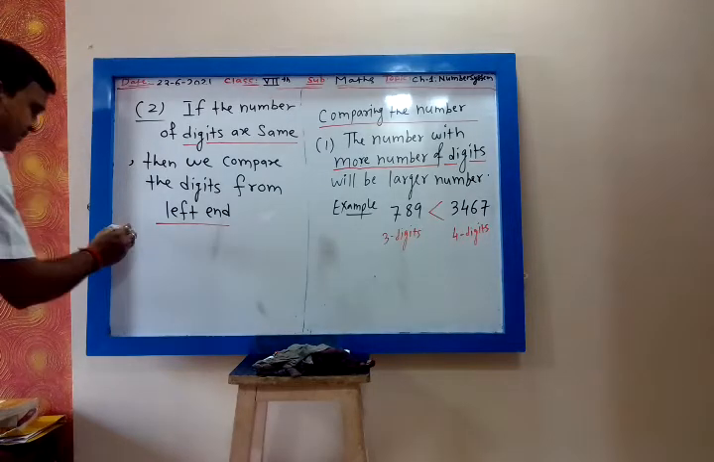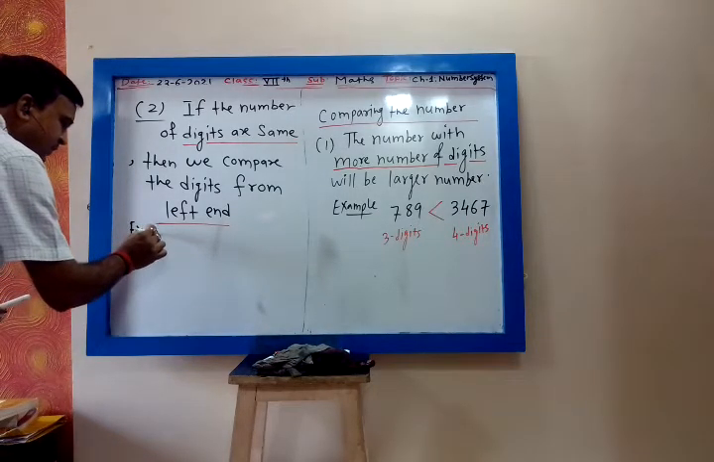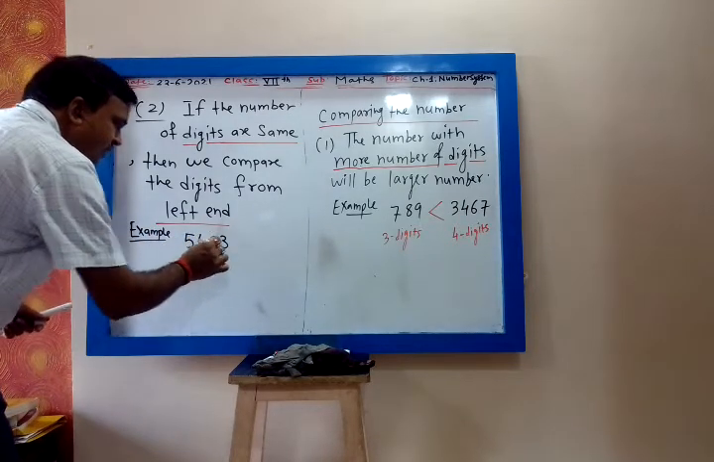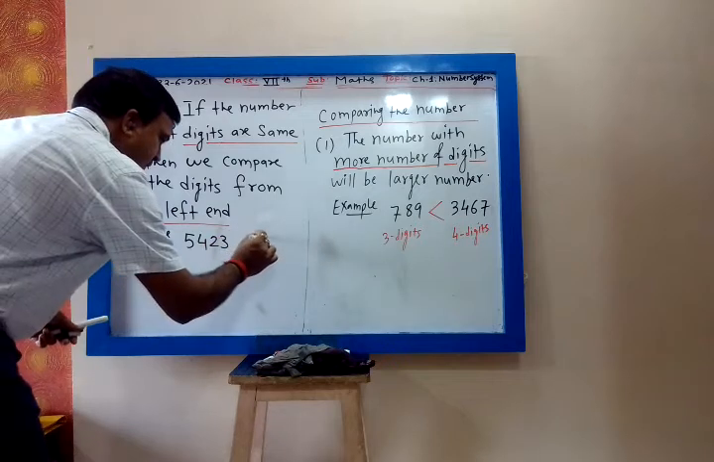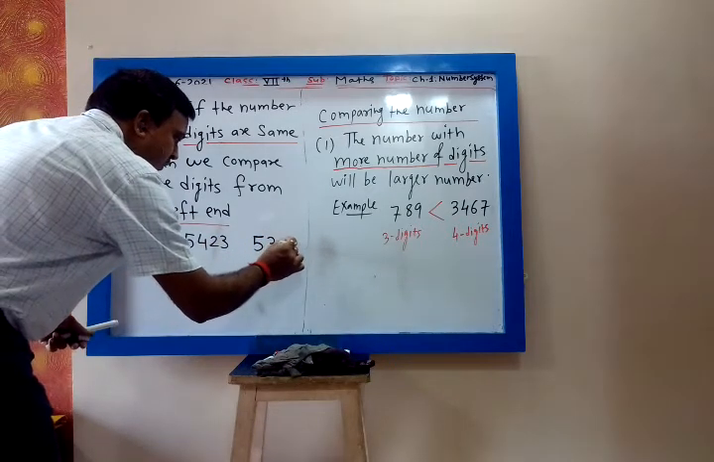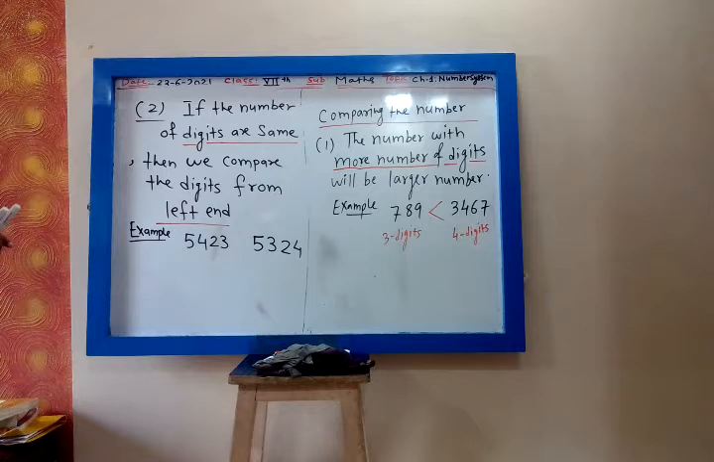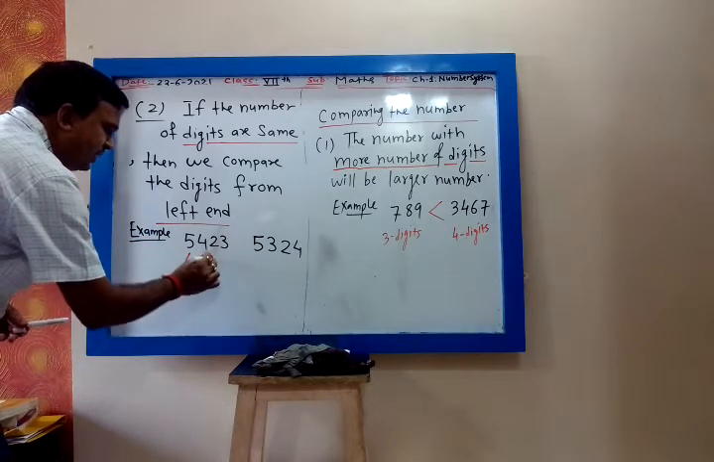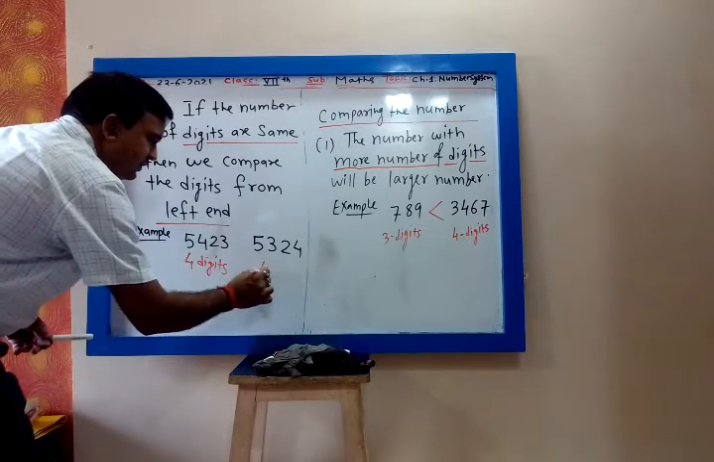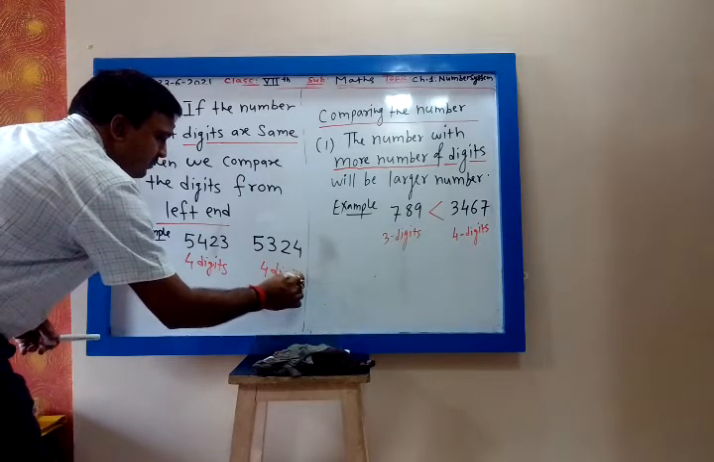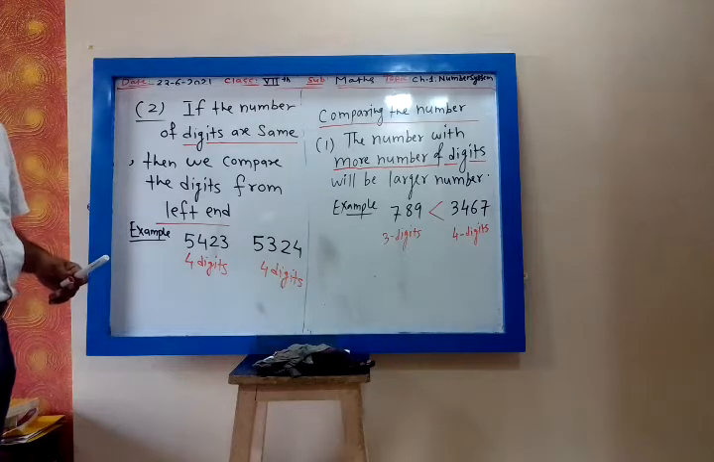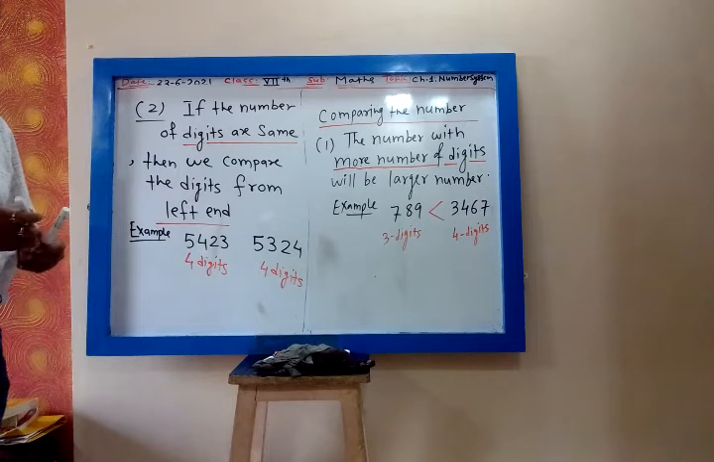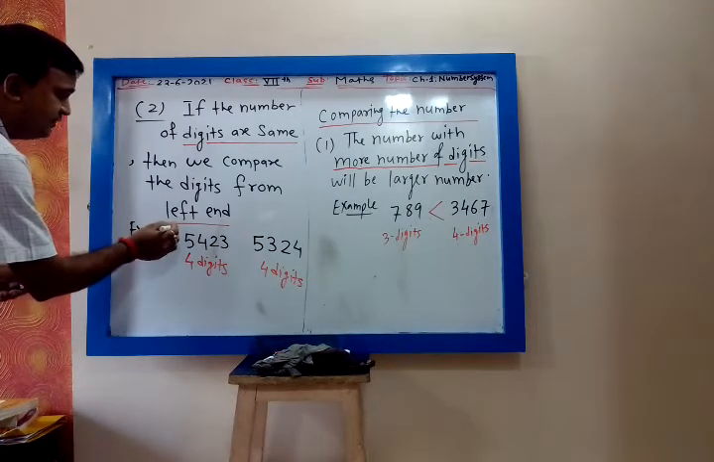Let us take one example. 5423, and another number is 5324. Now we have to decide which number is bigger. How many digits does this number have? 5423, 4 digits. Correct? This number also has 4 digits. Now both numbers have the same number of digits. So whenever the numbers have the same number of digits, we have to compare the digits from the left end. This is my left end.